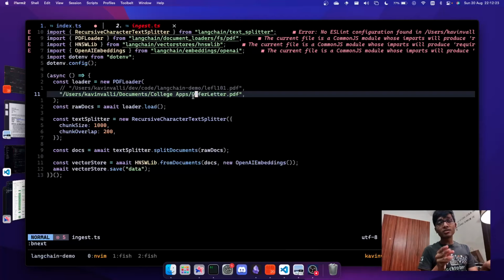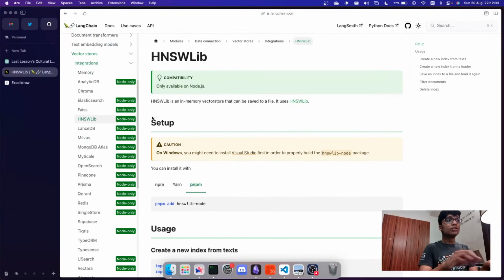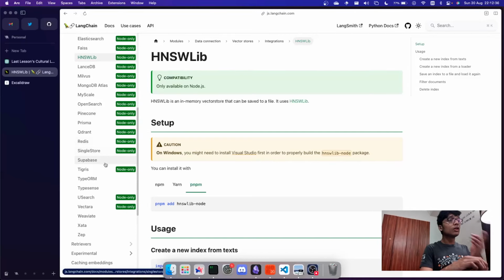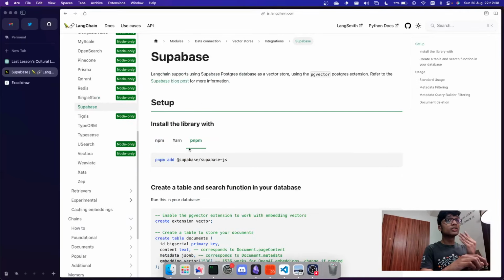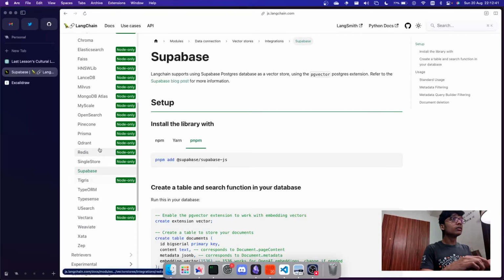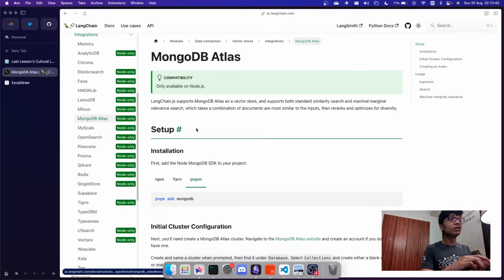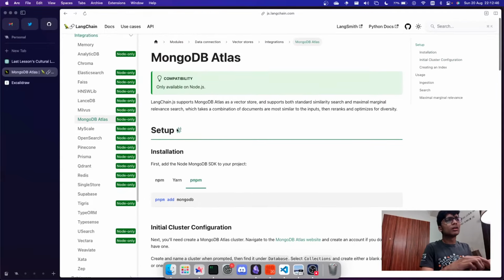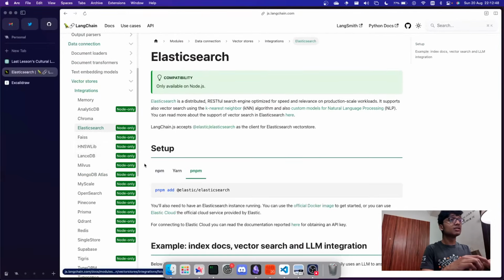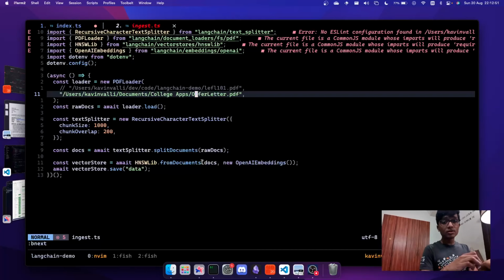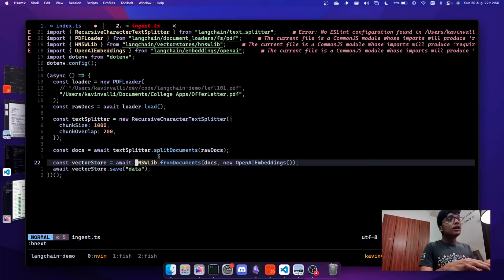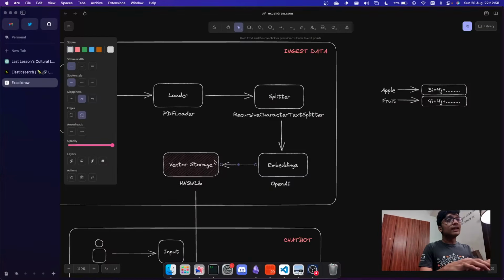If you work with SQLite, you will know that it stores the database inside your file system, and this does something very similar. So if you're using something like Vercel, you would ideally want to use something like Pinecone, or Supabase has a vector storage called PG vector. Apparently, even MongoDB Atlas has one, which I didn't know, but makes sense because it's a NoSQL database. You can use Elasticsearch and all those things. But for the purpose of this video, I've gone with something very simple called HNSWlib. Now, what we're doing is storing it inside that vector storage.